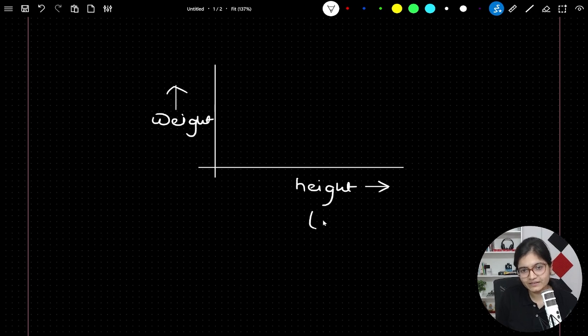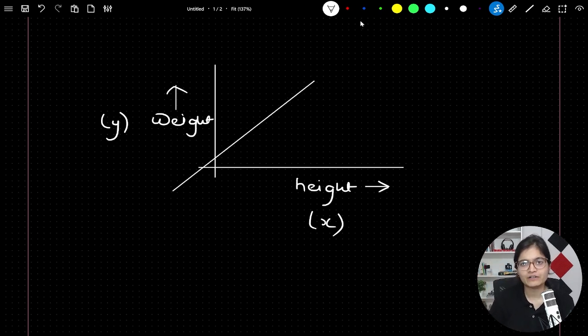So this is the value of x and this is what I want to predict as the value of y. You know that as a person's height increases, the weight also increases. They follow a linear proportion, directly proportional to each other, or they may be inversely proportional to each other. At any point of time, they follow a linear line.